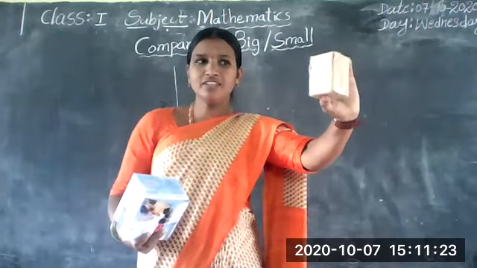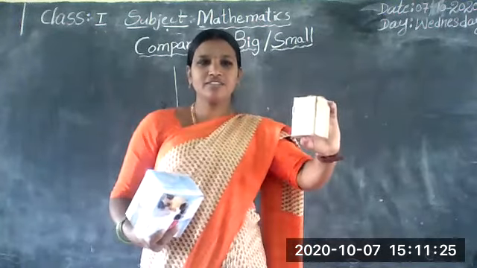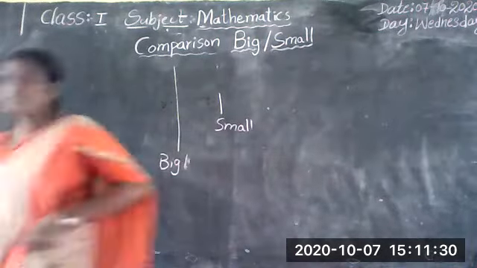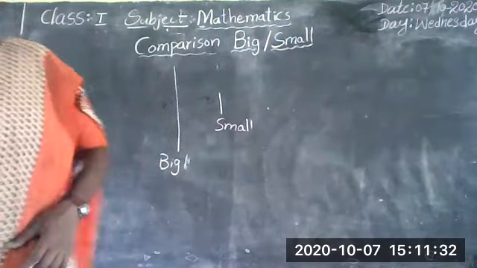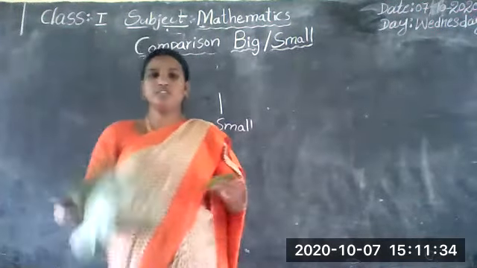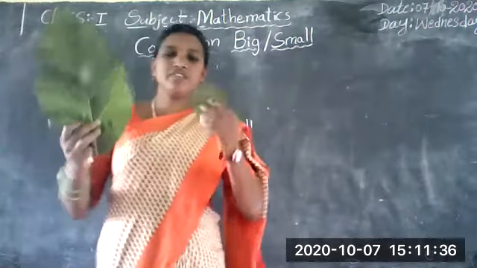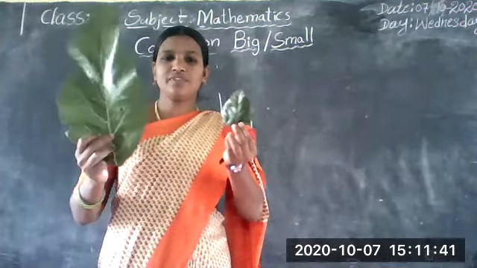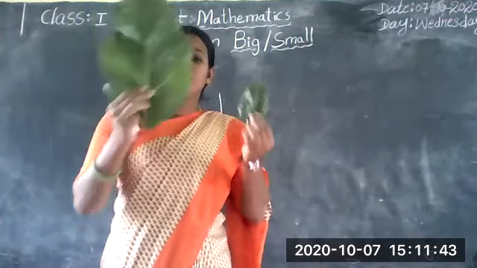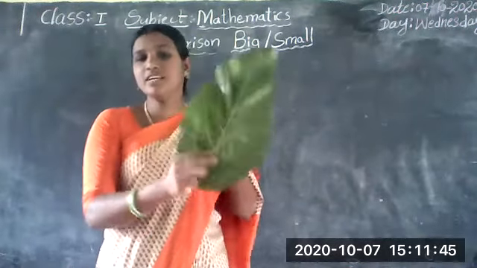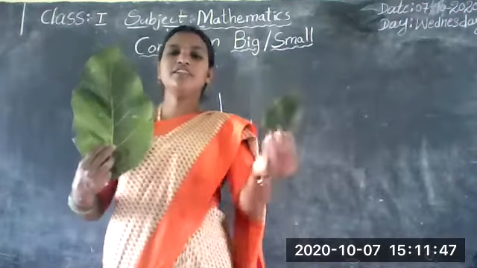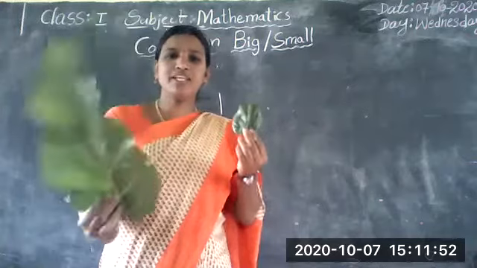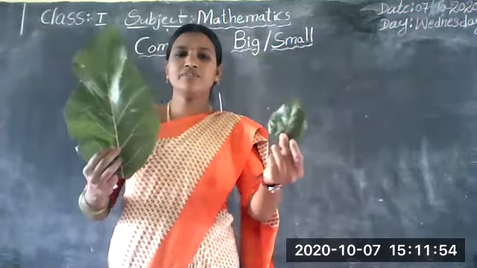Do you all understand? Are you clear about my words? Once again, we are explaining. See here, these two leaves. Before, you said this is the big leaf and this is the small leaf.